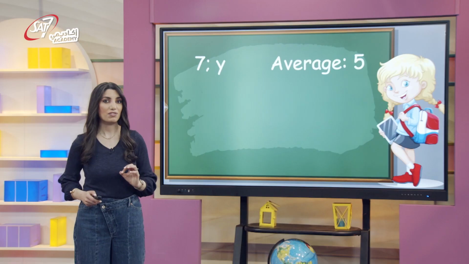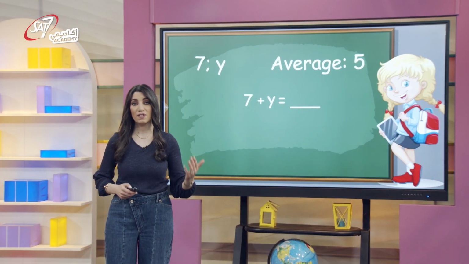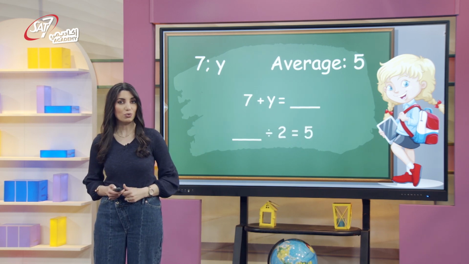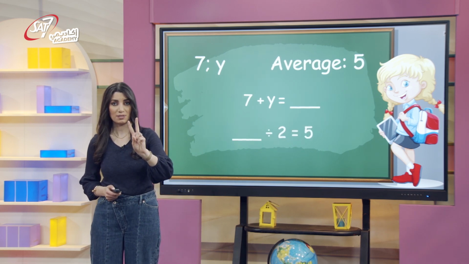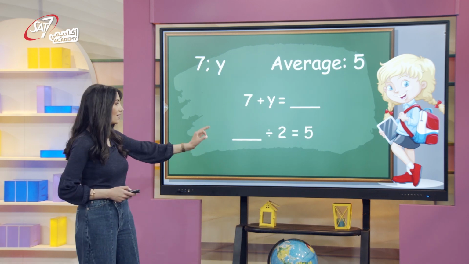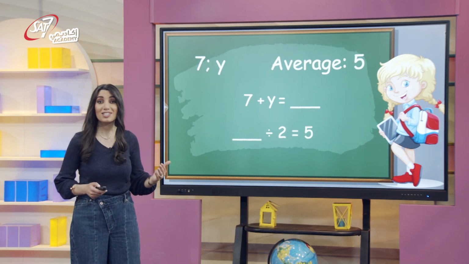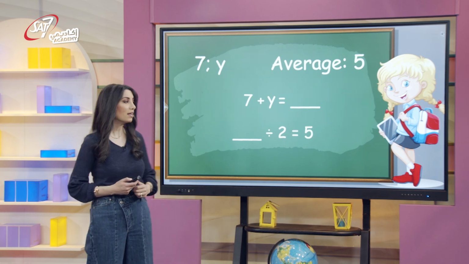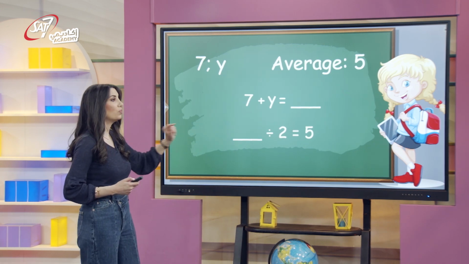To find the average, we would add 7 with y and then divide the answer by 2 because there are 2 numbers in the set. The answer to the division sentence is 5 because this is the given average. So, which number is missing here? What divided by 2 equals 5? Think about the multiplication table.